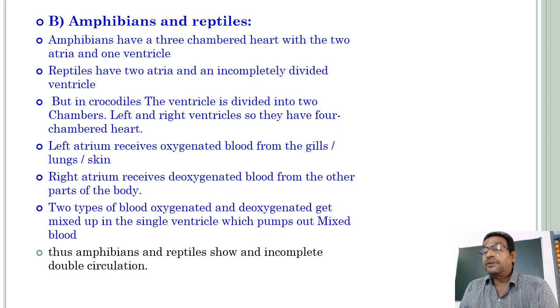Thus, amphibians and reptiles show an incomplete double circulation.